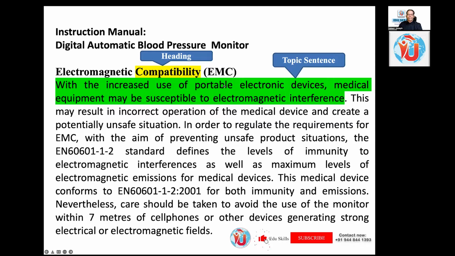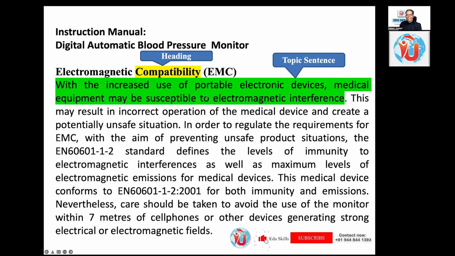Problem. What is the problem? Interference with electromagnetic interferences, portable electronic devices. So in one word, what can we say? Do you have one word for the heading? Electromagnetic. That is two words. One word: compatibility. So electromagnetic compatibility is the summary of this topic sentence.